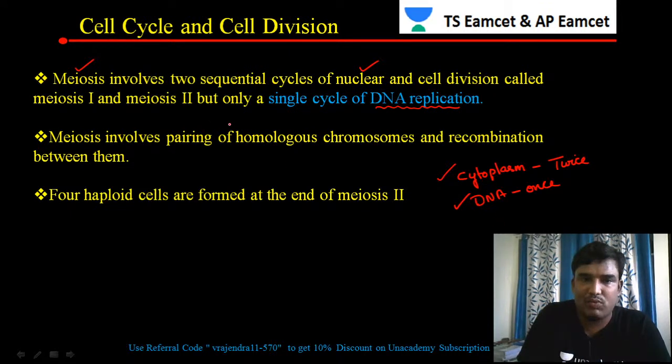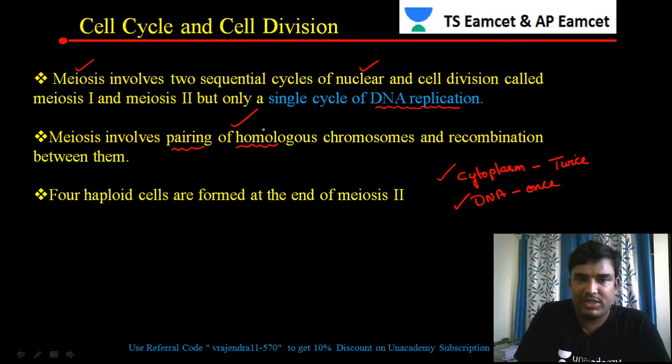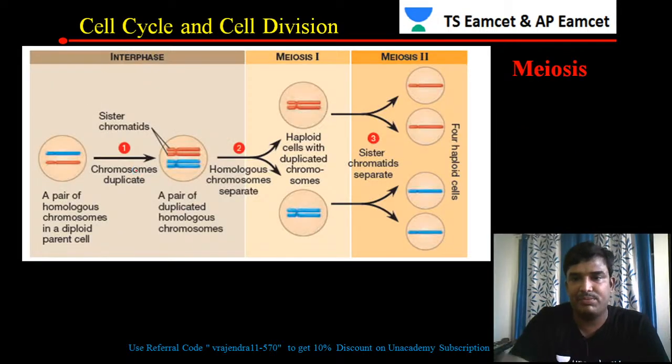Meiosis involves the pairing of homologous chromosomes. In coming slides we will see how the pairing of homologous chromosomes and the recombination take place. So in meiosis there is pairing of homologous chromosomes and recombination. No doubt, at the end of meiosis, haploid cells are formed.